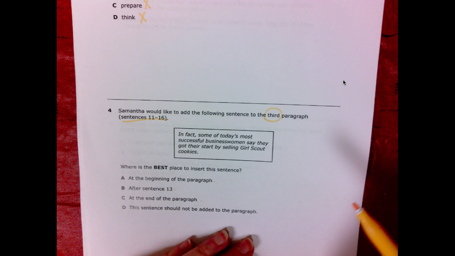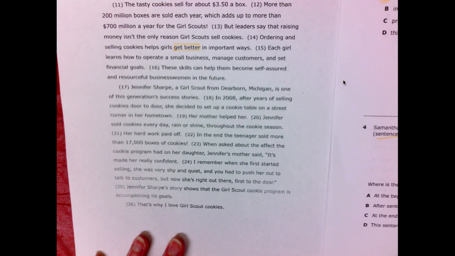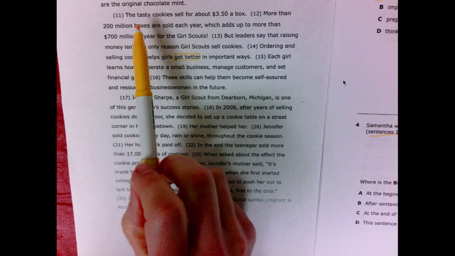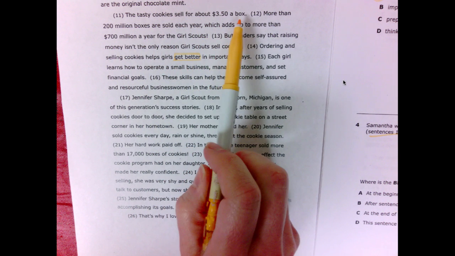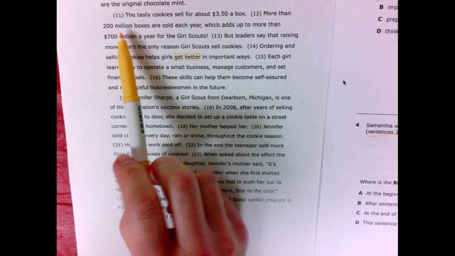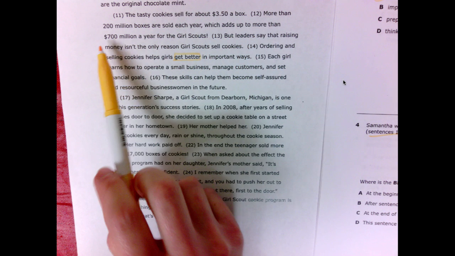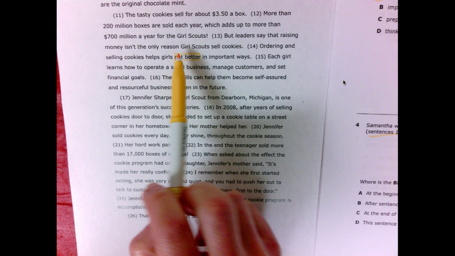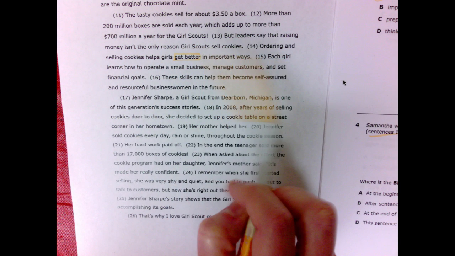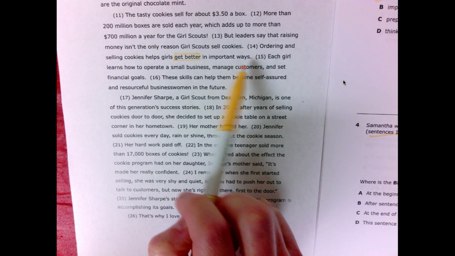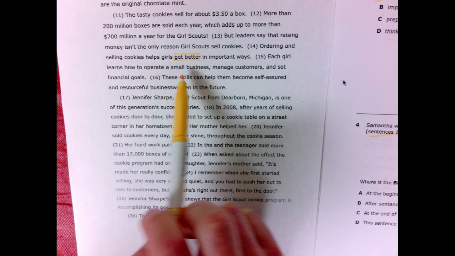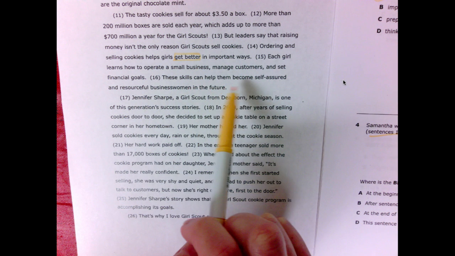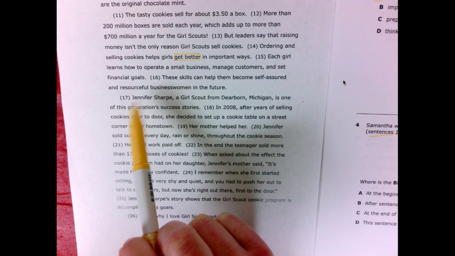Let's read the whole paragraph. We're reading 11 through 16. So let's see what this paragraph's about and then see where that would go. The tasty cookies sell for about $3.50 a box. More than 200 million boxes are sold each year, which adds up to more than 700 million a year for the Girl Scouts. But leaders say that raising money isn't the only reason Girl Scouts sell cookies. Ordering and selling cookies helps girls get better in important ways. Each girl learns how to operate a small business, manage customers, and set financial goals. These skills can help them become self-assured and resourceful businesswomen in the future.